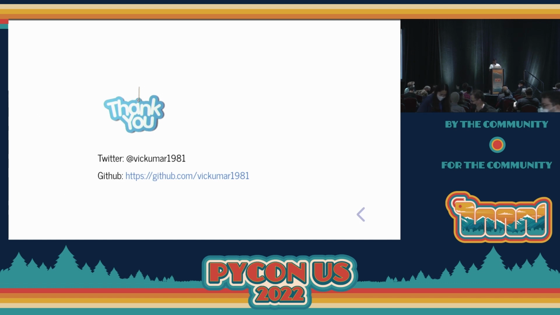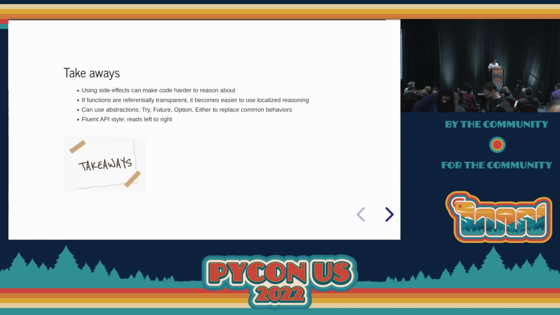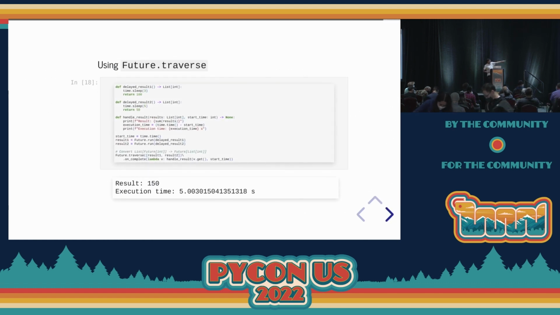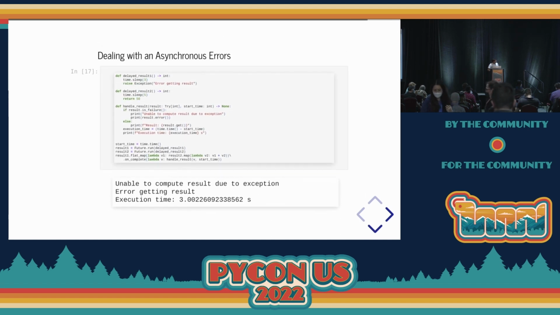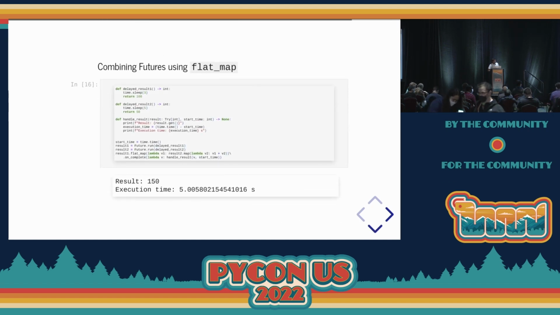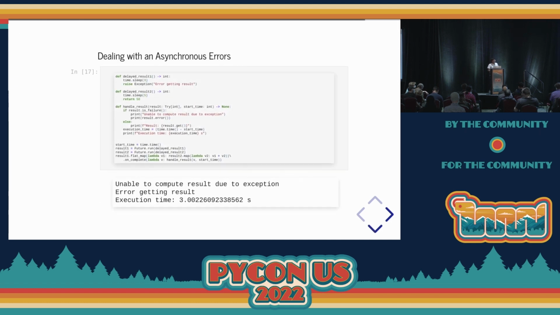The reason I asked is the previous example without the traverse had the Try int, so I was wondering. This example right here versus the previous example that had just result as a Try int. Oh, right. So here, handleResult takes in a list of int versus this example where it's a Try of a single int. Yes. No, that's an error on the slide, actually. You are right. It should be a Try of list of int, because you can check success and failure. I should have probably corrected that.